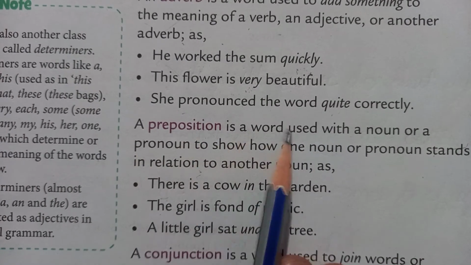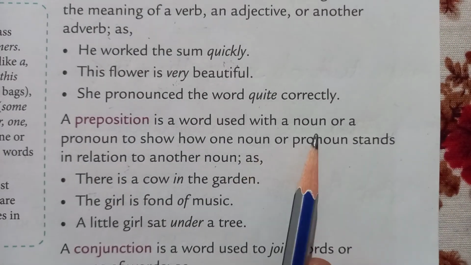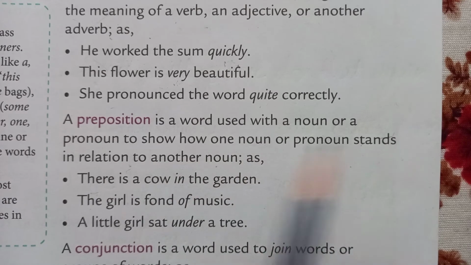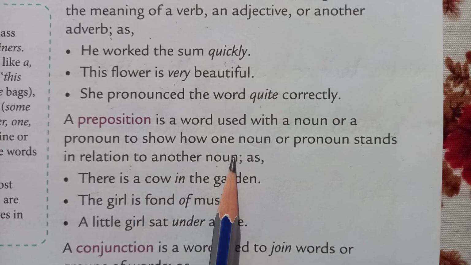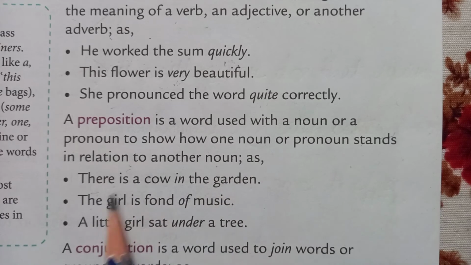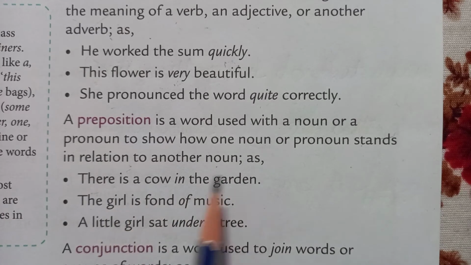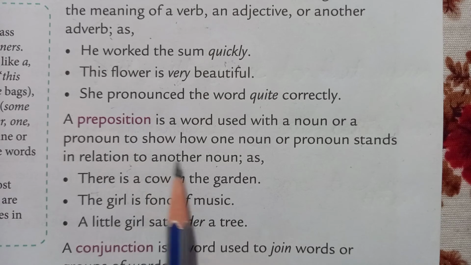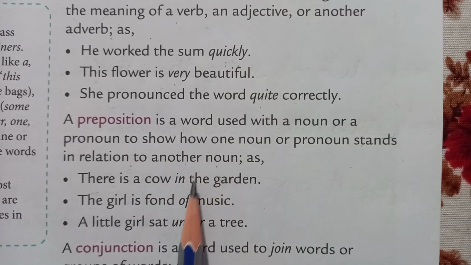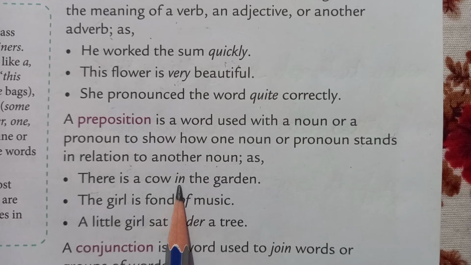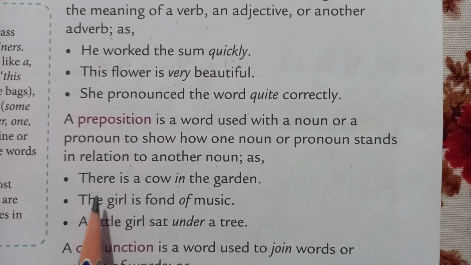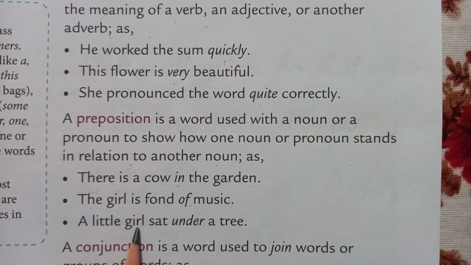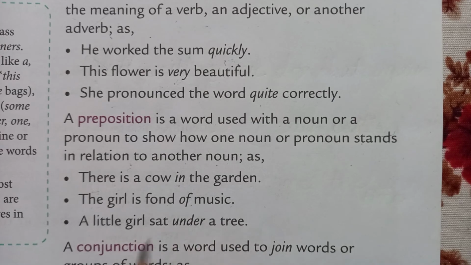A preposition is a word used with a noun or a pronoun to show how one noun or pronoun stands in relation to another noun. As, there is a cow in the garden. So, preposition is used with a noun or pronoun and it shows the relation to another noun. So, in here is a preposition. The girl is fond of music. Of is a preposition. A little girl sat under a tree. Under is a preposition.